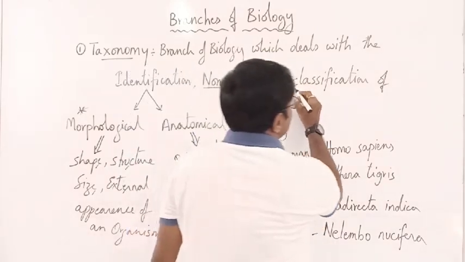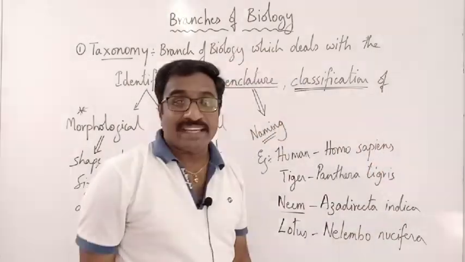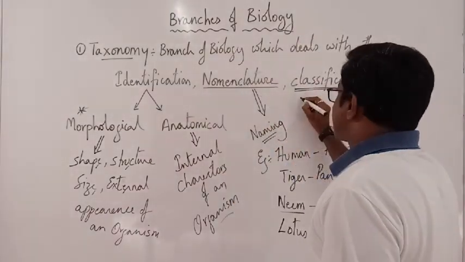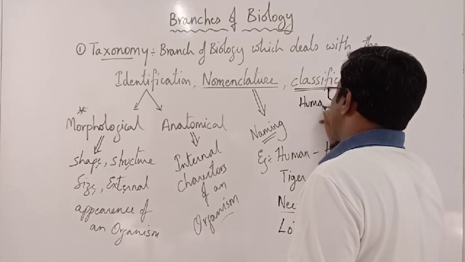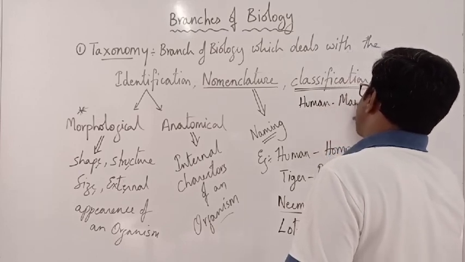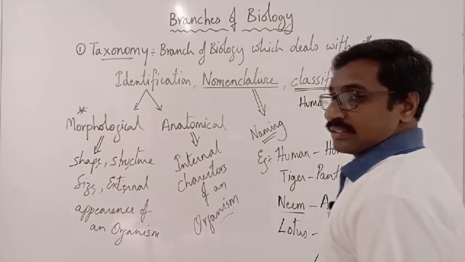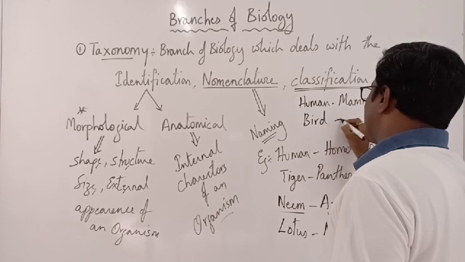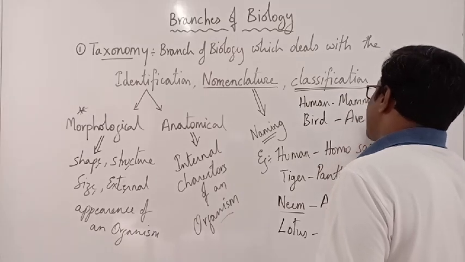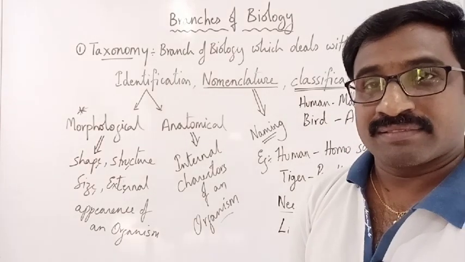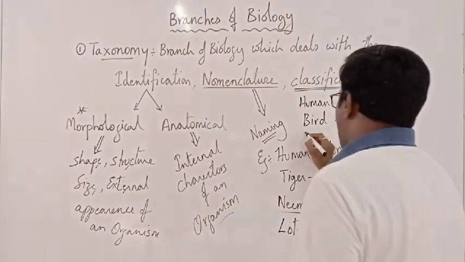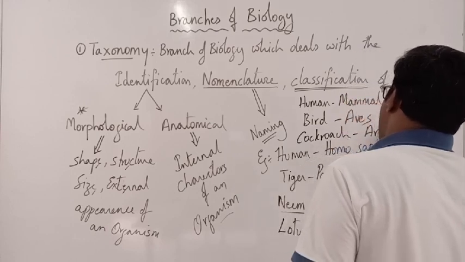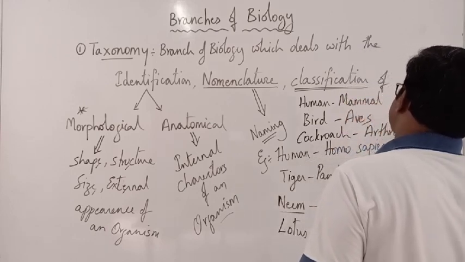And the next one is classification. Classification means, simple example, if a human is there, I will call him a mammal. If a bird is there, I will call it Aves. Aves are the birds. If a cockroach is there, it is Arthropoda.